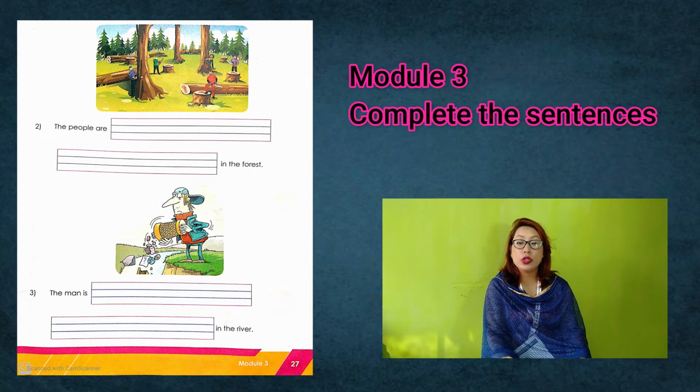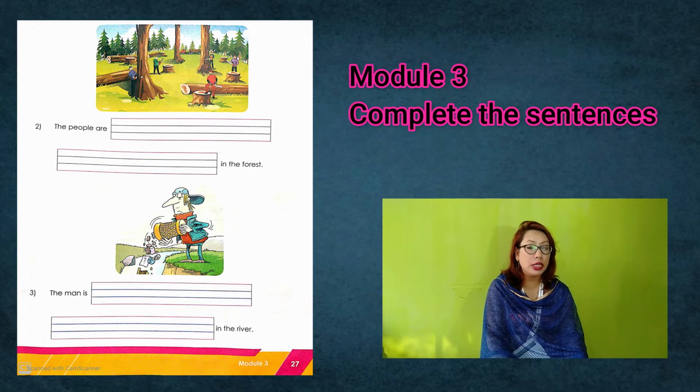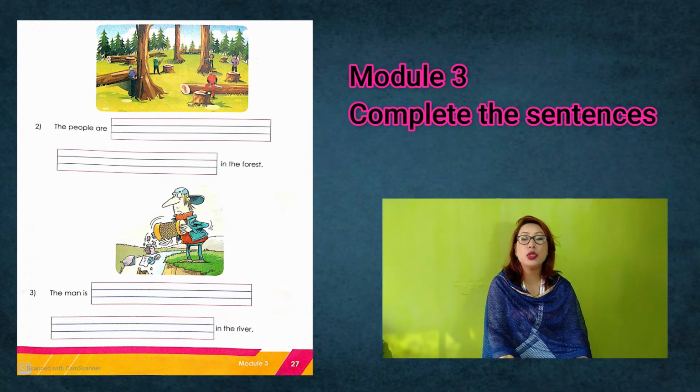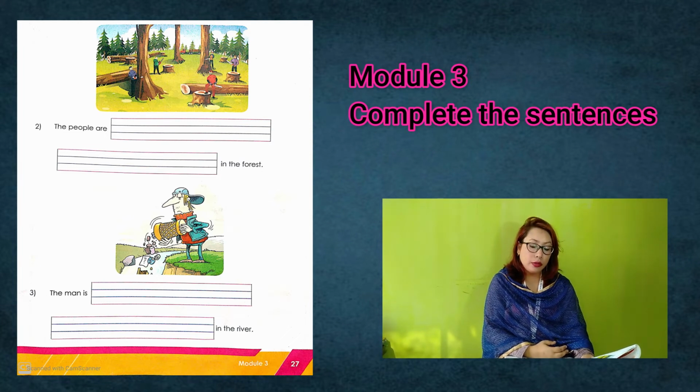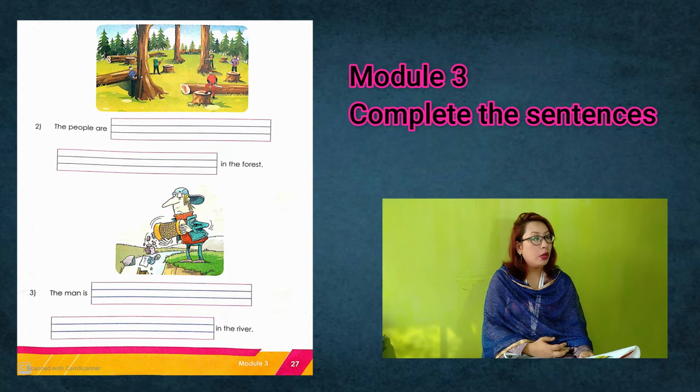And they are also shelters for many animals and birds. So trees are our friends. We should never cut trees. Rather, we should plant trees, right? We should grow trees. So the blank over there, see the sentence, the people are dash in the forest. So the answer would be cutting trees. The people are cutting trees in the forest, which we should never do. Okay, let us see picture number 3.